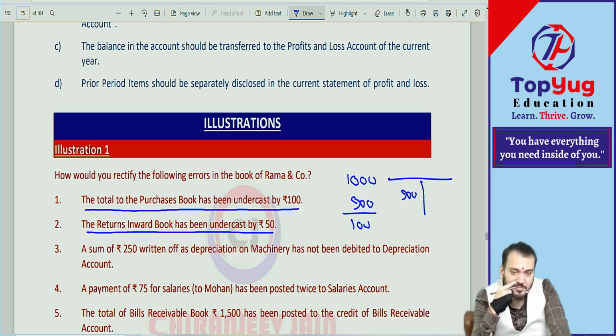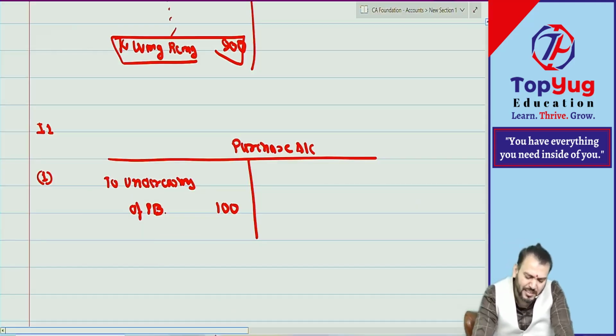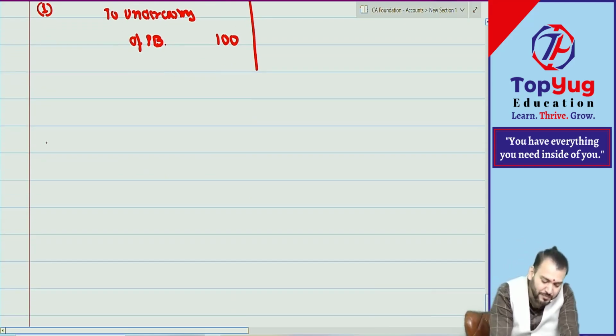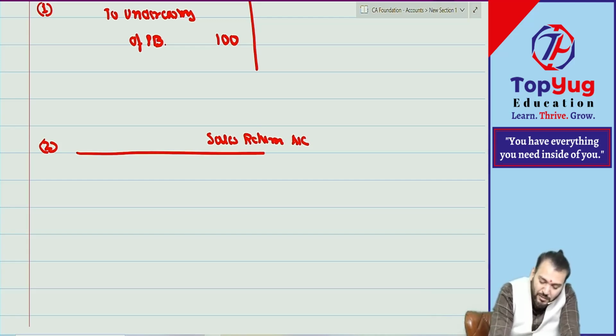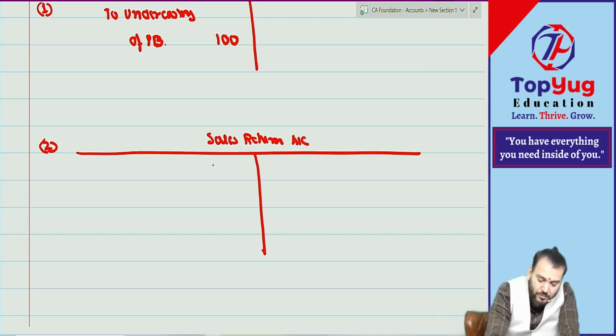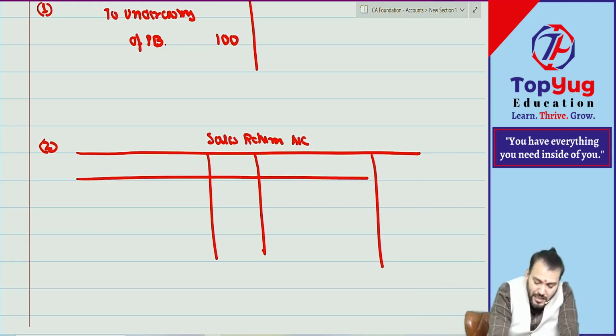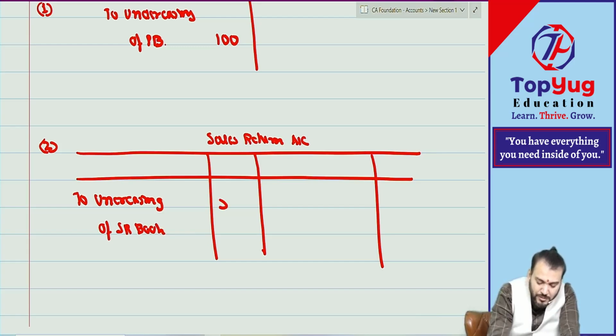In the exam you prepare the sales return account. In the sales return account, the rectification statement will be posted on the debit side as under: to undercasting of return inward book by rupees 50.